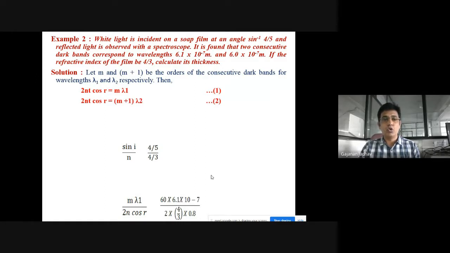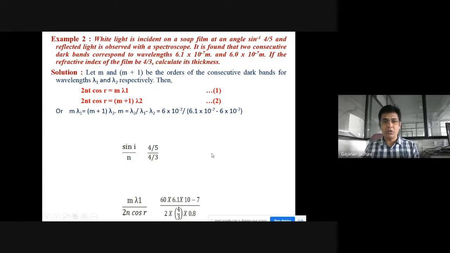And second, 2nt cos r = (m+1)λ2, equation number 2. So mλ1 = (m+1)λ2, which gives m = λ2 / (λ1 − λ2).